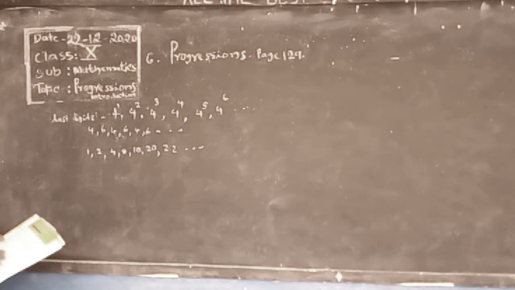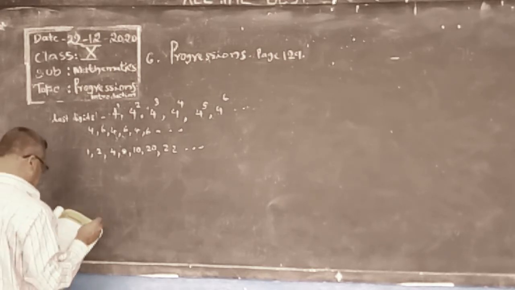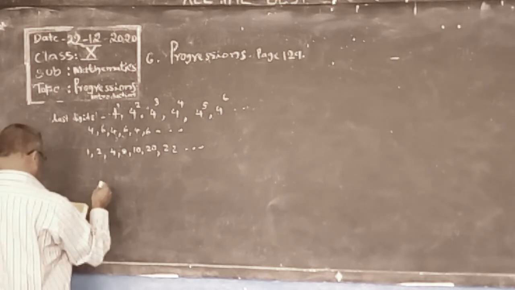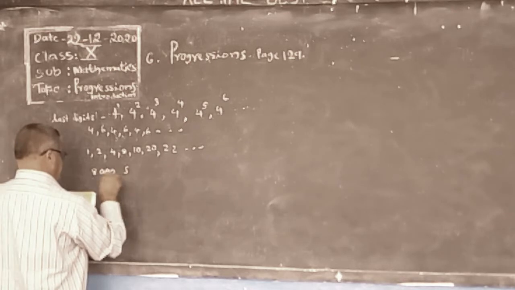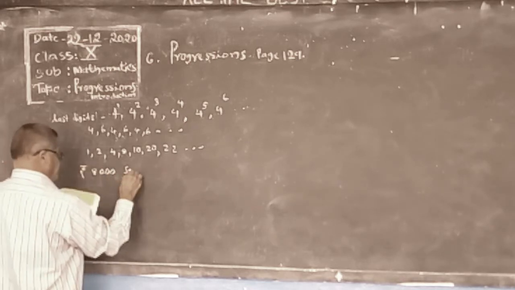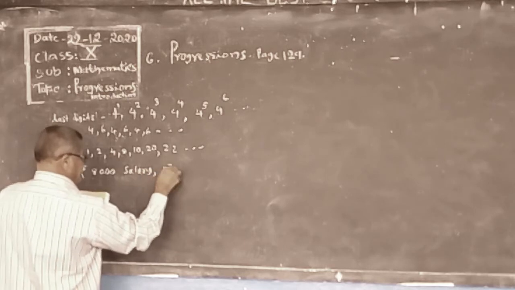Usha applied for a job and got selected. She has been offered a job with a starting monthly salary of 8,000, with an increment of 500 every year.